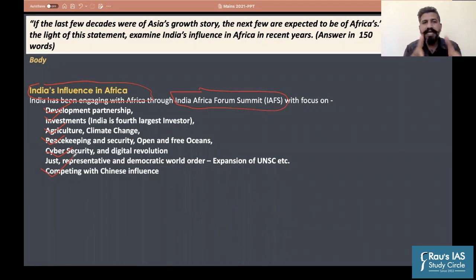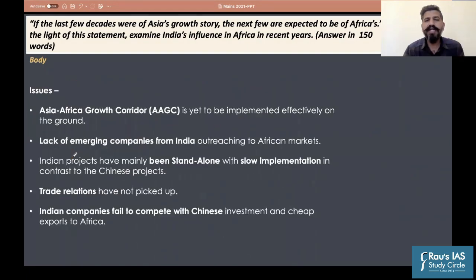So these are the areas of influence or collaboration of India in terms of India's relations with Africa. What would be the next part? We'll focus on issues and the challenges that India faces. So the first important project that was started by India and Japan jointly was the Asia-Africa Growth Corridor. Initially, when it was talked about, it was seen as a counter to the Belt and Road Initiative. However, it is yet to be implemented effectively on the ground.